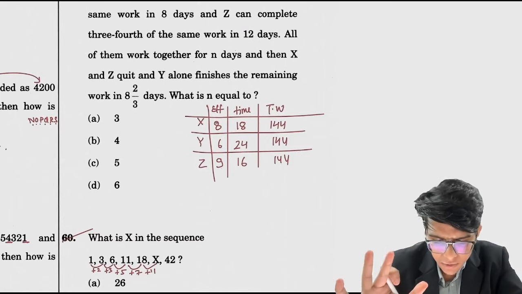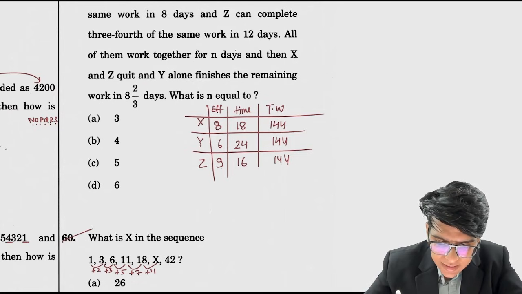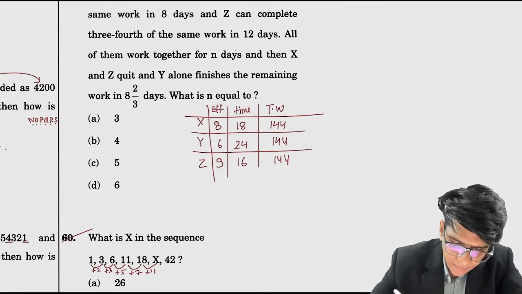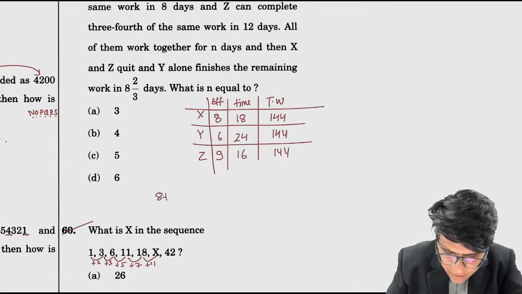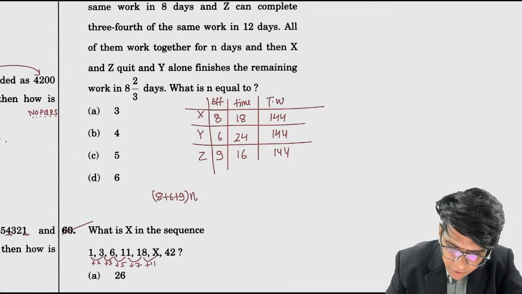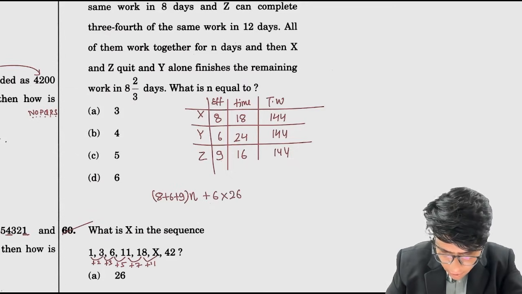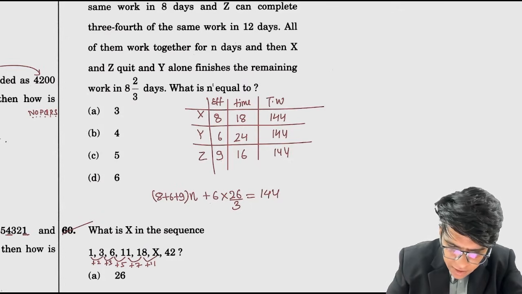Total work has to be 144. All of them work together for n days and then x and z quit. So 8 plus 6 plus 9 units of work in a day for n days. Then x and z quit and y alone finish the remaining work in how many days? 8 2/3, which is 26/3. 24 plus 2, 26/3, and this is equals to total work 144. What is the value of n?